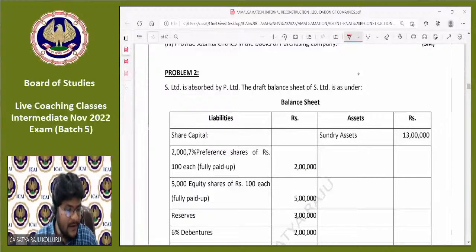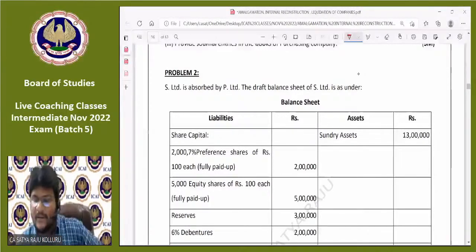Fine. Earlier, Hariram correctly told the method of PC is net asset value method. The question I asked, very few students gave the exact answer. Anyway, hope it is clear right now. Okay, please consider all of you.